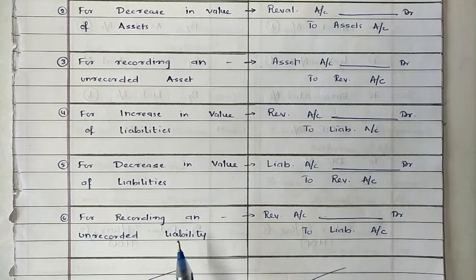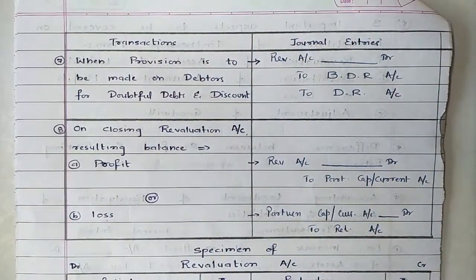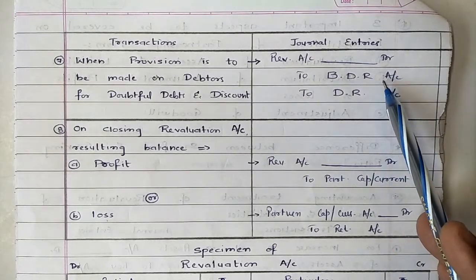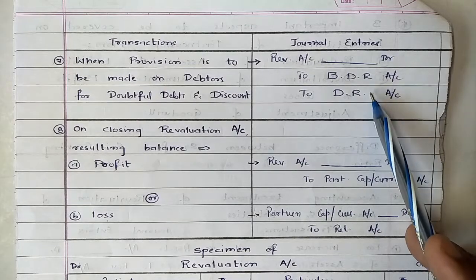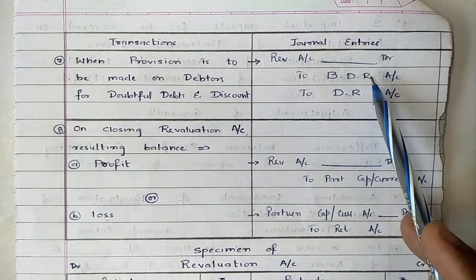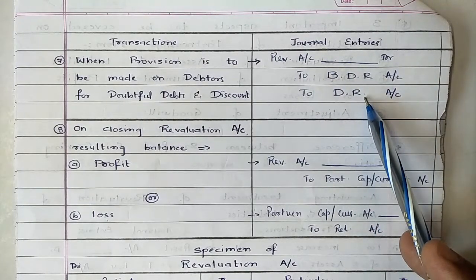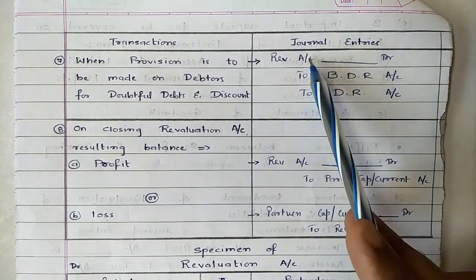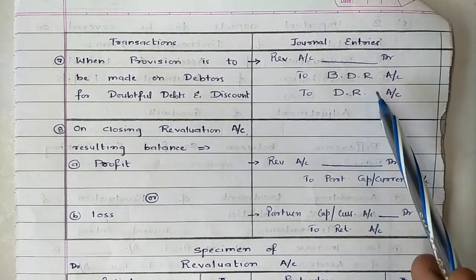And for recording unrecorded liability, liability increases. So same way, revaluation to liability account. Then coming towards creation of provision for doubtful debts or discount reserve on debtors. So again, in both the cases, the value of asset reduces. In order to reduce the asset, asset is to be credited. So instead of crediting asset, we are crediting our liability, means creating a liability. So entry will be revaluation account debit to bad debts reserve and to discount reserve. Previous year we used to write profit and loss account debit to bad debts and to bad debts reserve and to discount reserve.